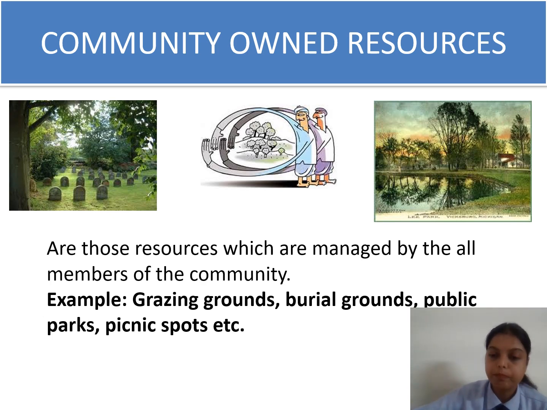This is their community resource. And if there is a society, then they have their own playing parks where their children can play. So these all are community owned resources.